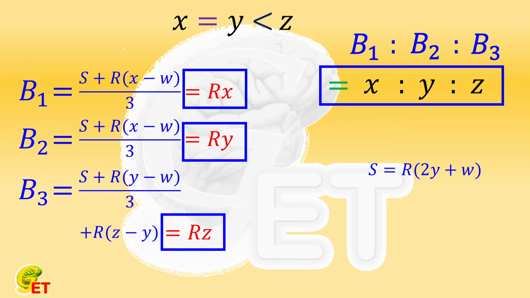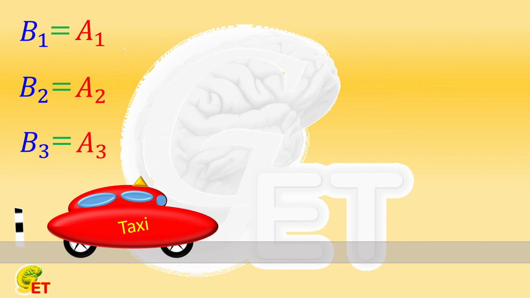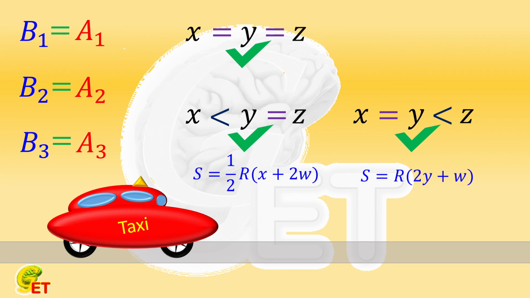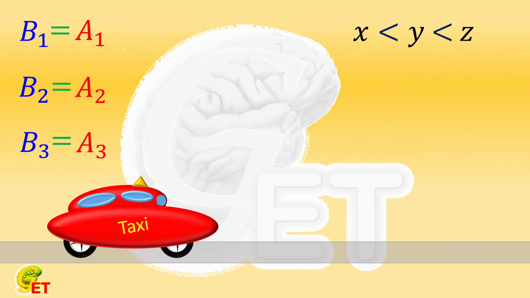To sum up, if we want to get the same sharing results of all the three persons in both strategies of fare sharing, at least two persons' journeys should be the same. And, if only two persons' journeys are the same, the flagged down fare, unit price, and the journeys must satisfy a specific relationship. If the journeys are all different for the three persons, then, no matter how we set the flagged down fare, the unit price, etc., the fare shared by them cannot stay the same if the sharing strategy changes.